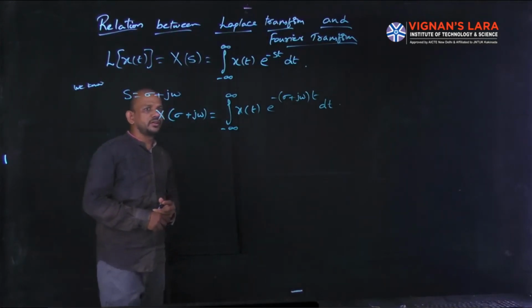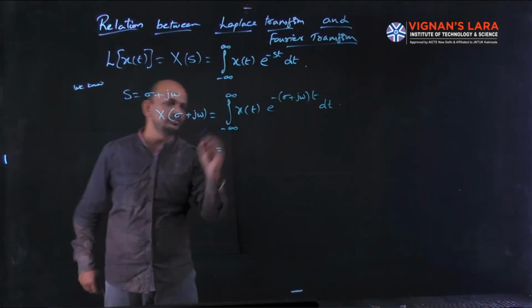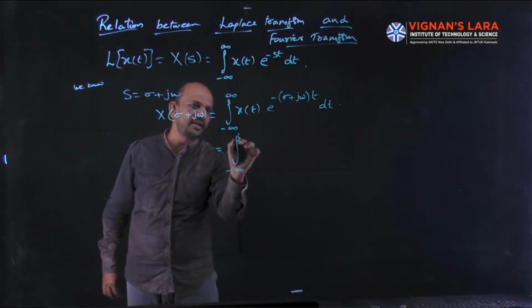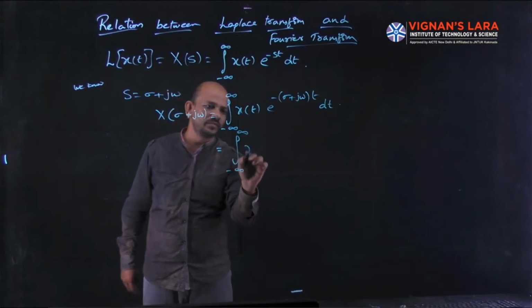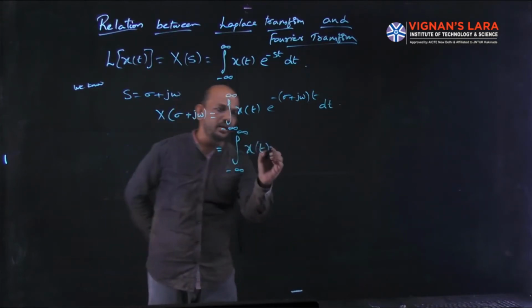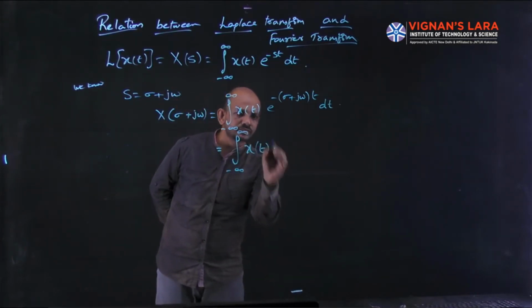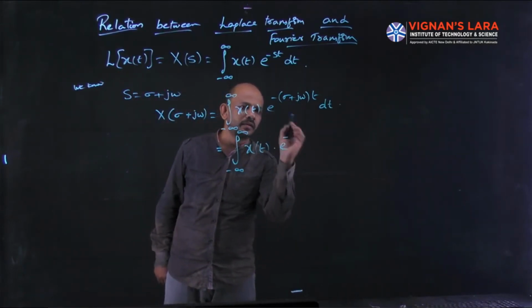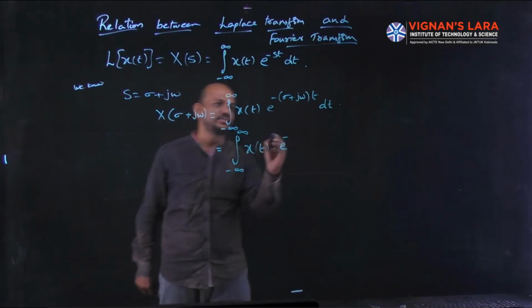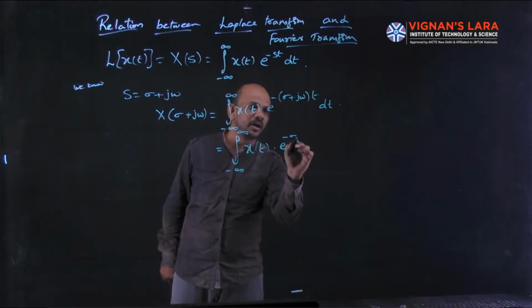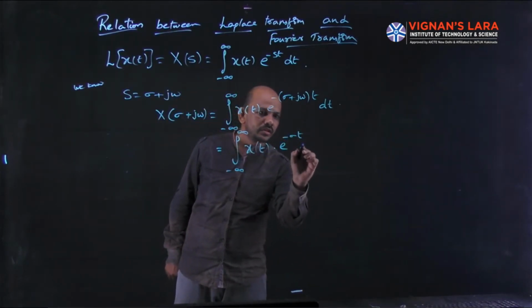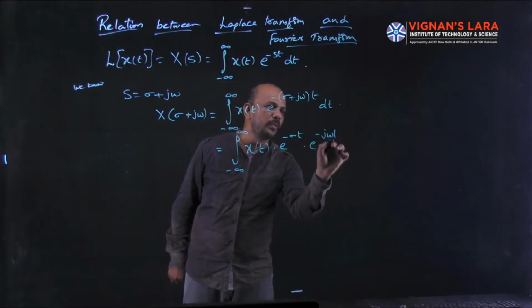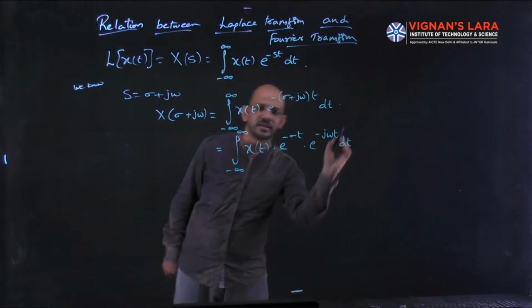Clear? Now that will be equal to integral minus infinity to infinity x of t into e power minus sigma t into e power minus j omega t dt.